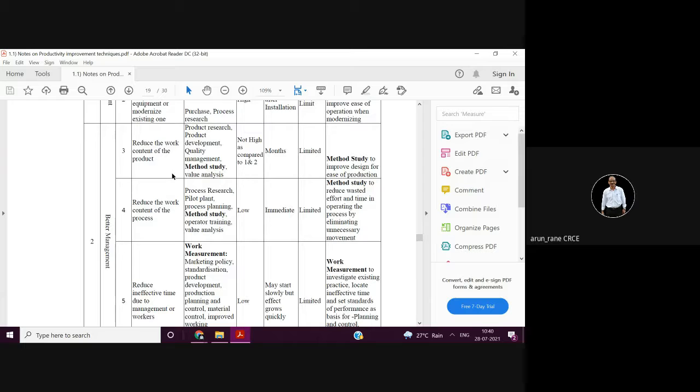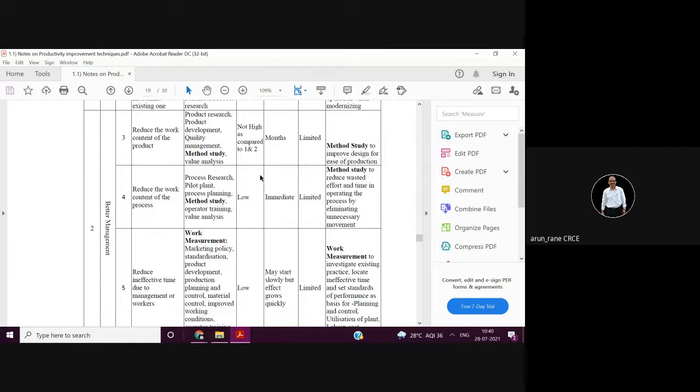That is by minimizing the number of components. At the same time, you can reduce the work content of the process. That is, you are making the process as easy as possible. Like I gave an example of tire mounting. So that is nothing but you are reducing the work content of the process. So in all this, your method study is involved.